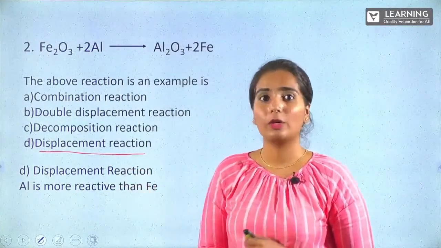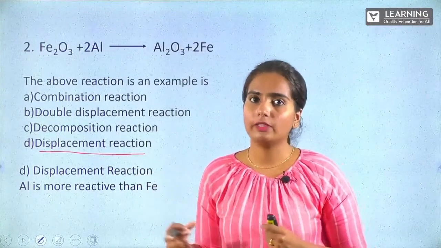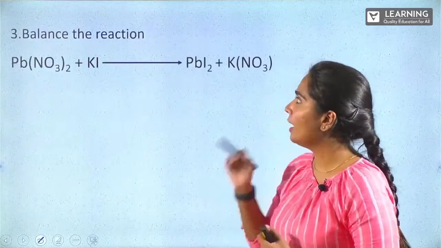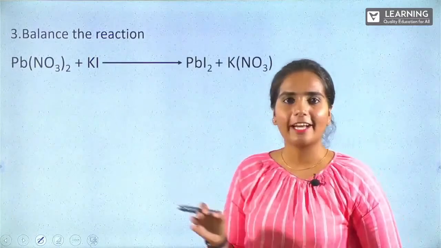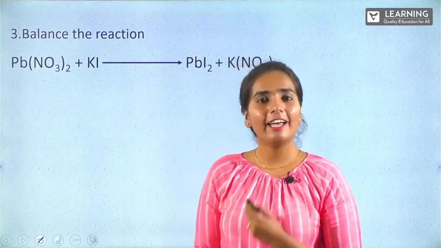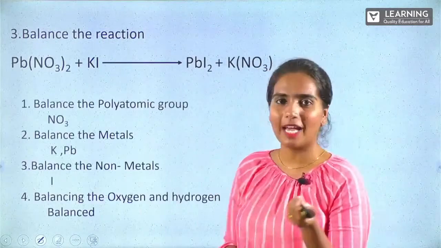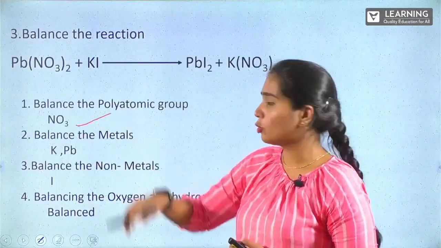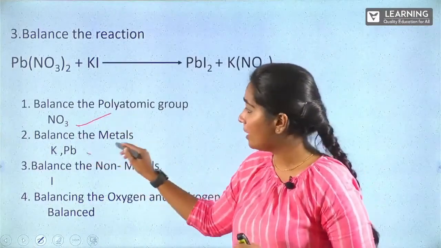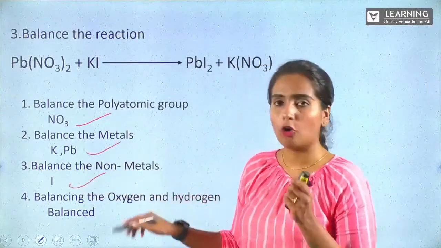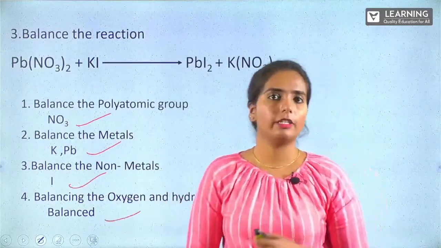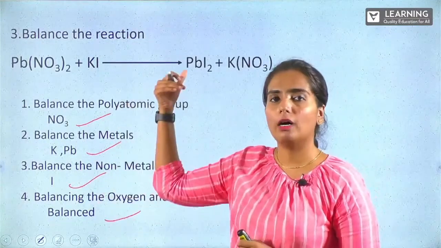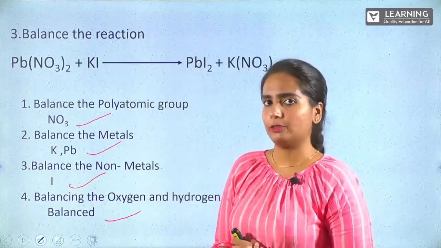You have to go back and look into your definition and the reactivity series, whatever was mentioned. Okay. Moving on, balance the reaction. I think this reaction I actually showed you how to balance it. Never mind, I have given you the steps. What are the steps to be followed? Polyatomic group. First, you have to balance the metals, balance the non-metals, and finally oxygen and hydrogen. These are the steps which you are supposed to follow to balance our reaction.